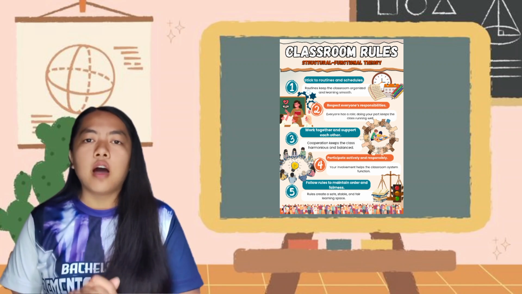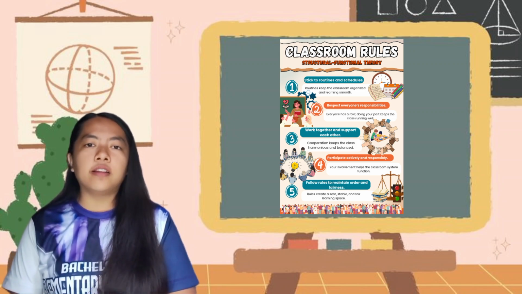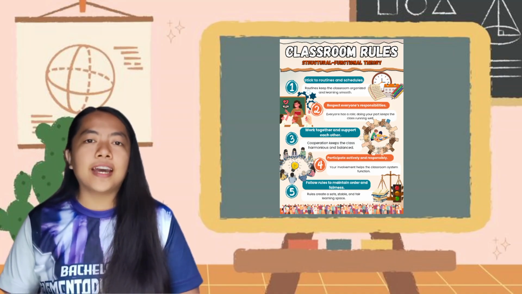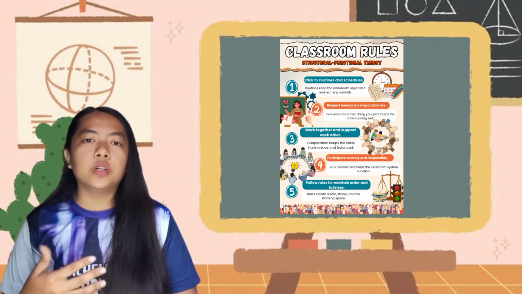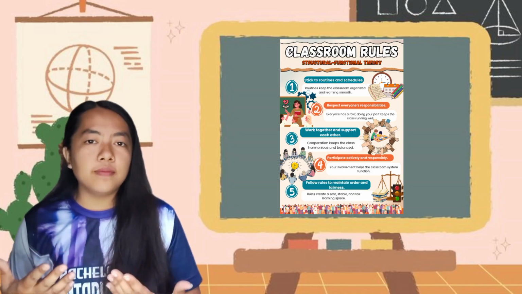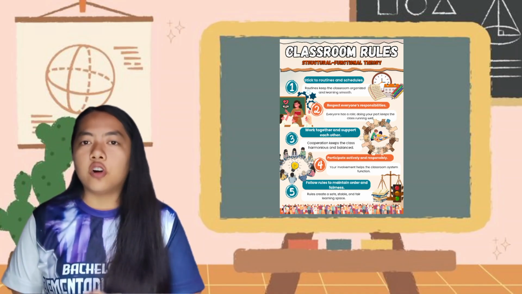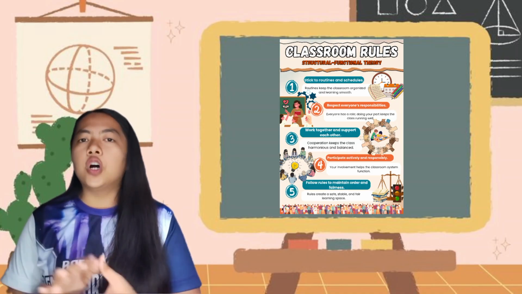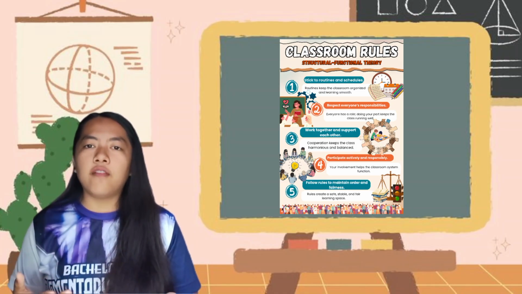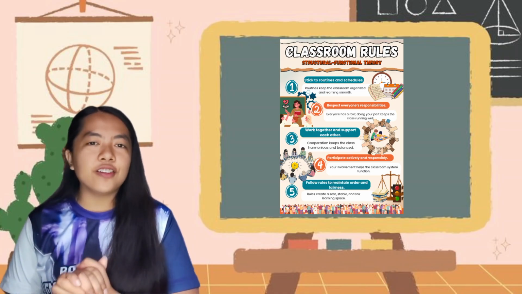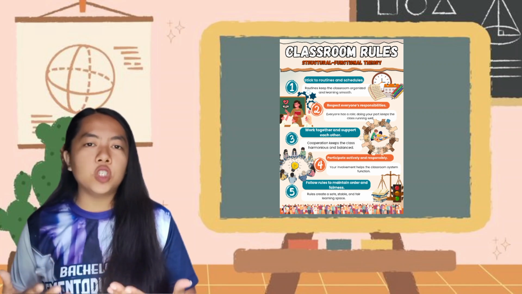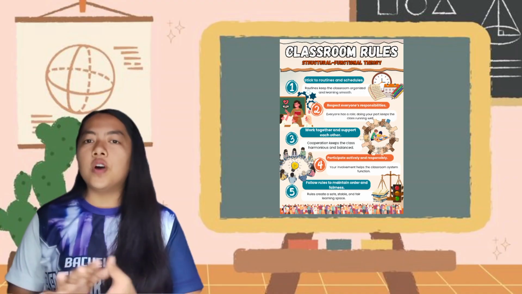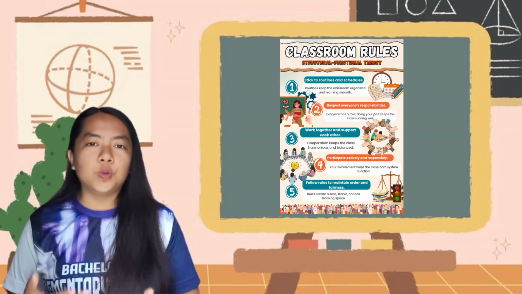Teachers must also remain flexible to handle unexpected situations that do not fit the planned routines or rules. And lastly, overemphasizing rules and responsibilities can sometimes make the classroom feel rigid or strict, which may not suit every student's learning style. So in conclusion, while the structural functional theory provides a clear and organized framework for classroom management, teachers need to balance structure with flexibility to address the needs of all the students.